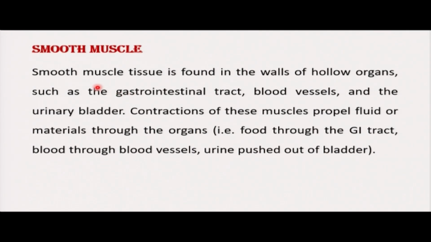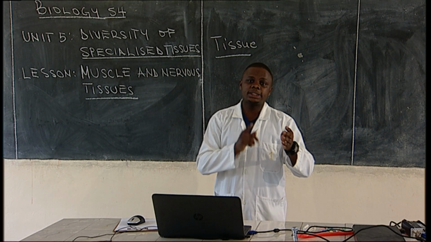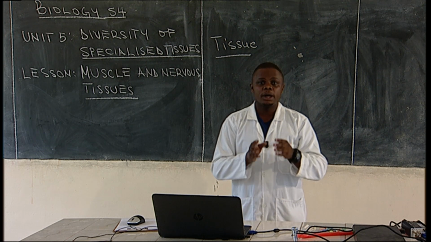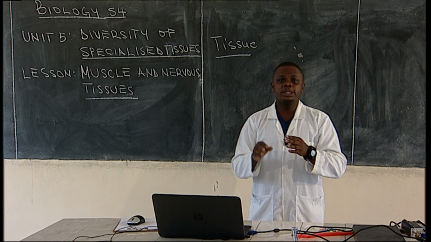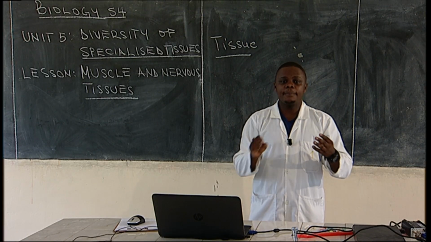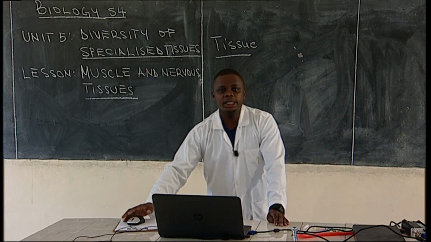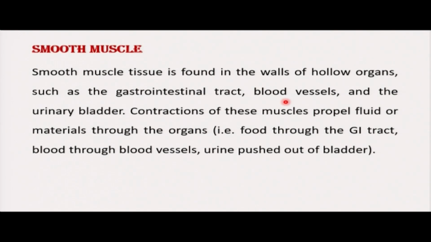Then we have what we call smooth muscle. These are found in the walls of hollow organs like the gastrointestinal tract. When we talk about the gastrointestinal tract, we mean the digestive system. Remember, this is a series of organs which are connected together. That means from the mouth, esophagus, from the esophagus to the stomach, from the stomach to small intestine, from small intestine to large intestine. Those are different organs which are connected together. Then these smooth muscles are also found in blood vessels and in the urinary bladder.